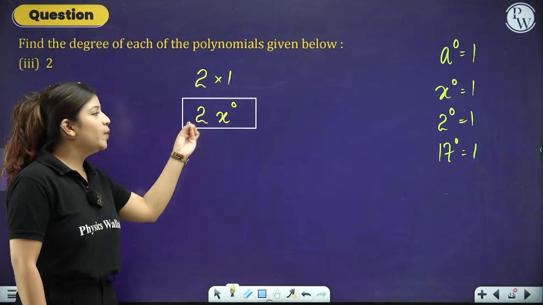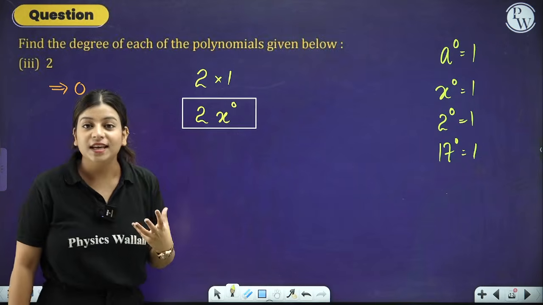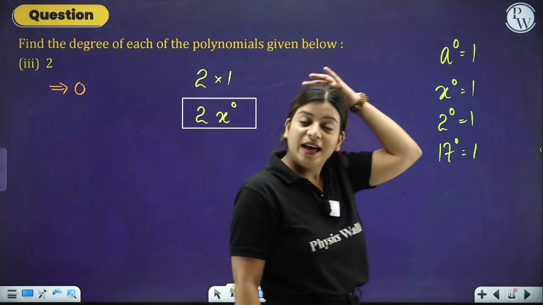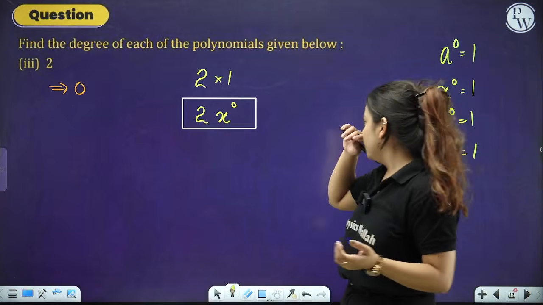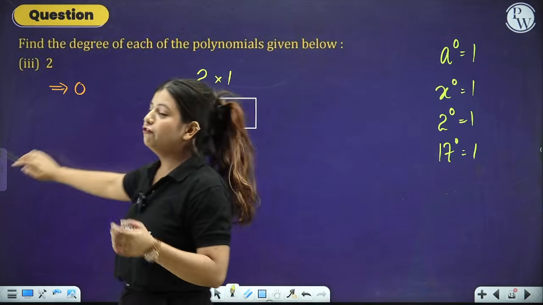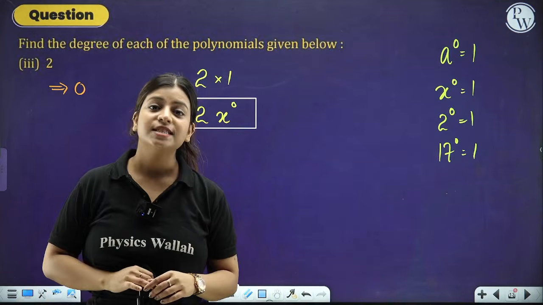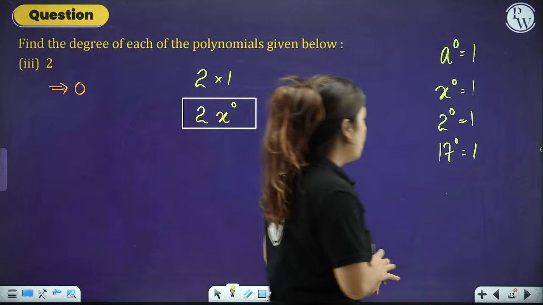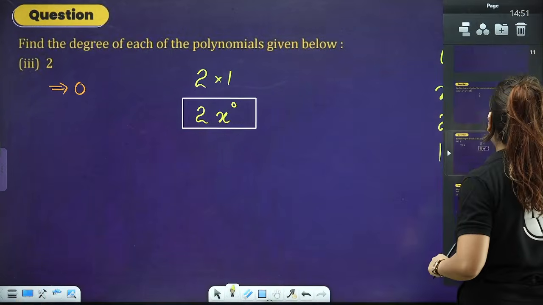Now if this is 2x to the power 0, what is the degree? Degree means what? The highest power of the variable, and over here the highest power of the variable is 0. That's why the degree of any constant polynomial is 0. I hope that this is now clear to everyone.